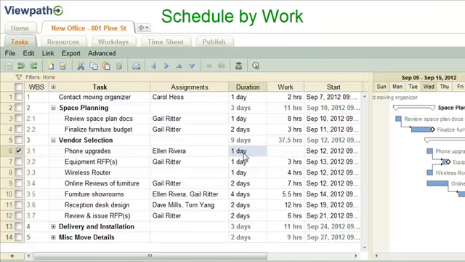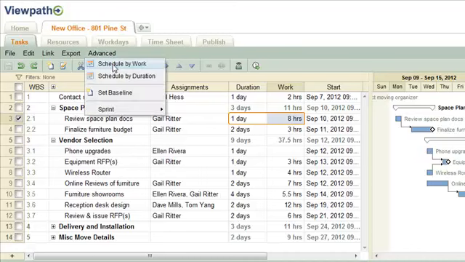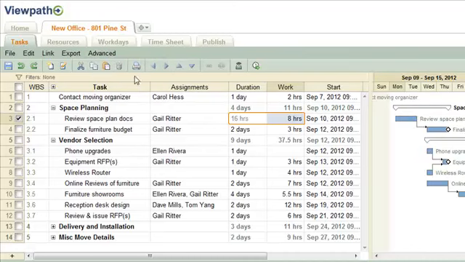For the most accurate assessment of allocation, use the Schedule by Work function on any assigned tasks. This task shows 8 hours in the Work column. When we select this task, click on the Advanced menu and choose Schedule by Work, the duration field is grayed out and changes to 16 hours because this resource is only available 50% of the time.